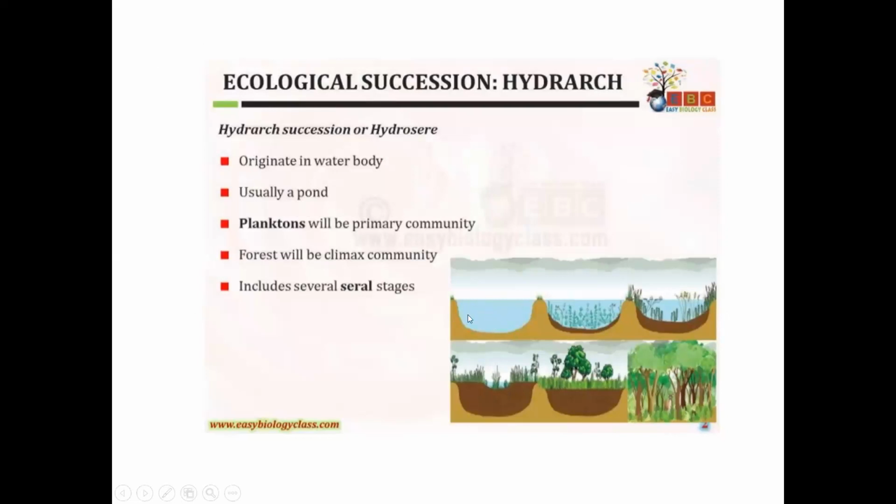It starts with a bare area, and after some time it reaches the climax community, that is, the forest or trees. So it is called ecological succession. It is an orderly process from a bare area to a final climax community.